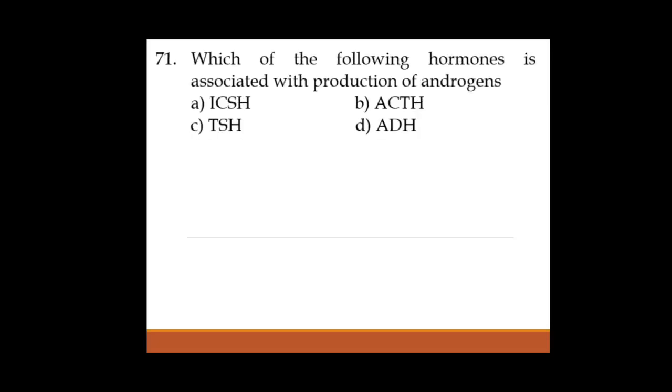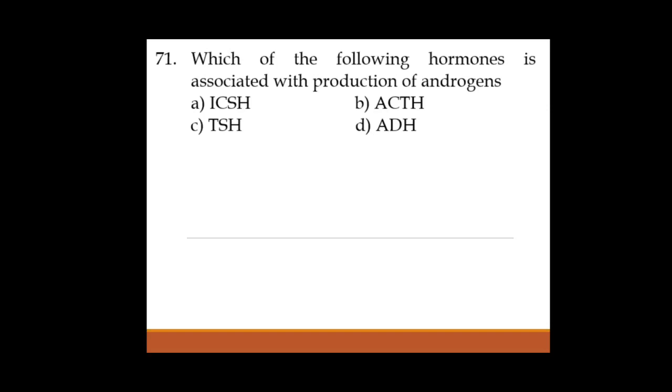Next one, 71. Which of the following hormones is associated with the production of androgen? Androgen is nothing but a male sex hormone, especially testosterone. Now this testosterone is produced by Leydig cells, and those Leydig cells are mainly stimulated by LH hormone, luteinizing hormone. LH hormone in males is also called interstitial cell stimulating hormone, ICSH. LH is also called ICSH in males, interstitial cell stimulating hormone.